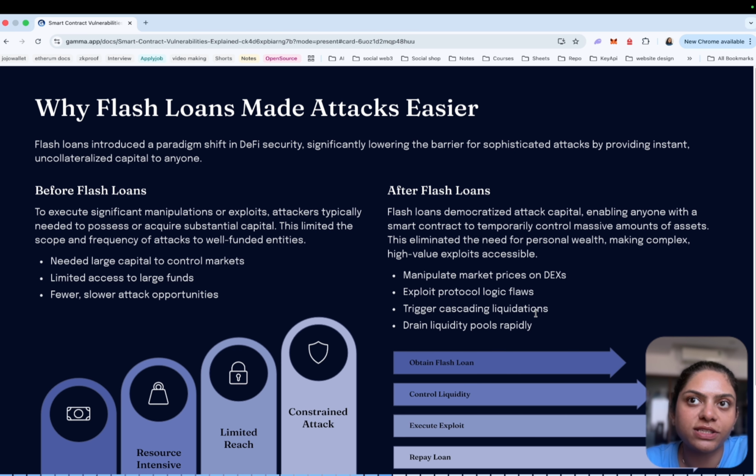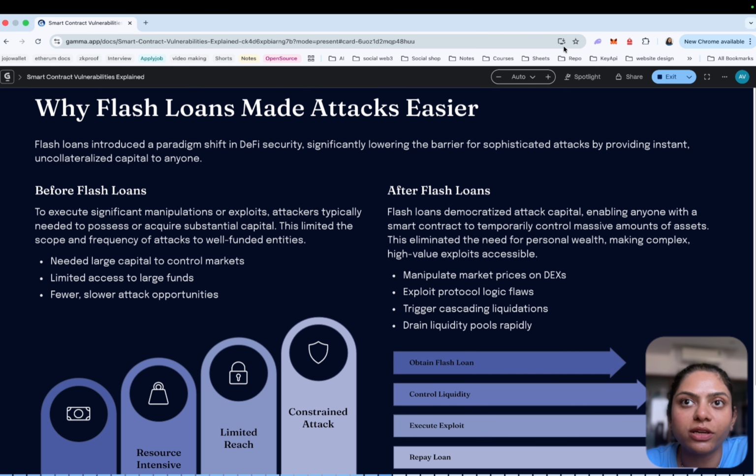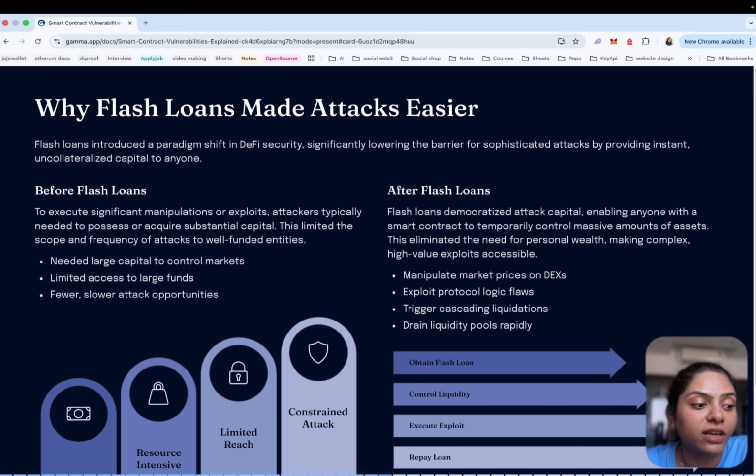Before flash loans existed, an attacker needed a large amount of capital to manipulate a DeFi protocol, because if they moved the market in a larger section, they needed a big amount to cause a big price change. But flash loans remove that limitation. Now anyone can temporarily control tens, hundreds, or even millions of dollars in liquidity.